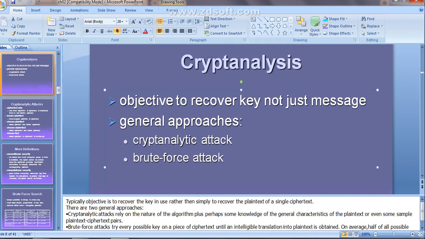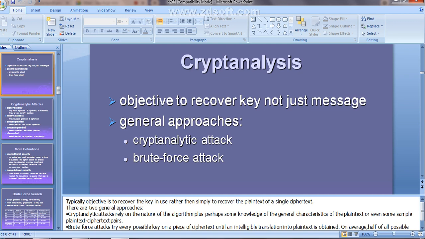Visible, right? In the brute force attack, what will be done? What do you mean by brute force attack? They are going to try all the possible keys to recover the message. Yes, that is what is called the brute force attack.